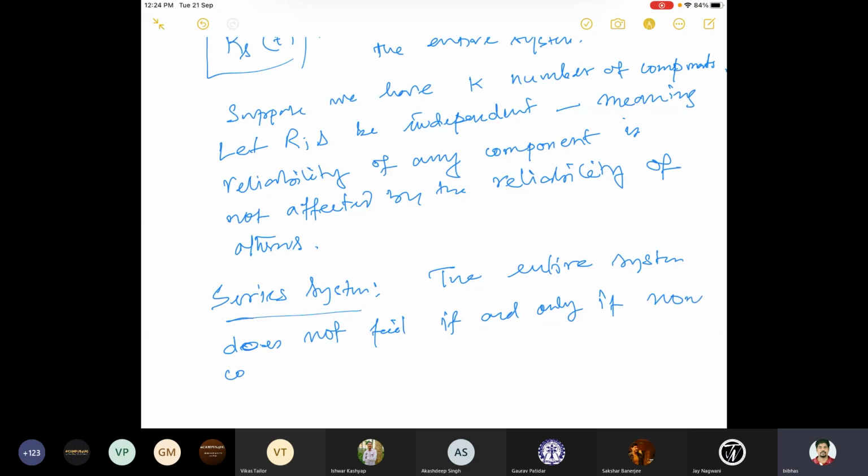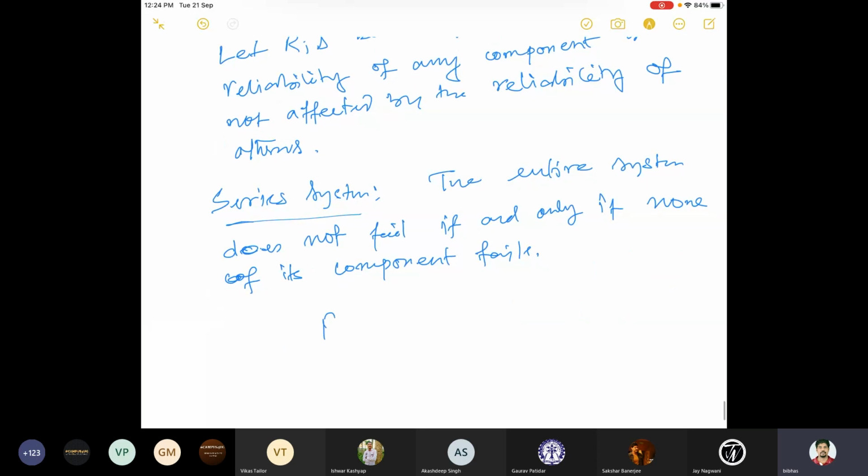No, or none of its components fails. Okay. So we can say, since this is independent, R_S(t) is the product of the R_i.